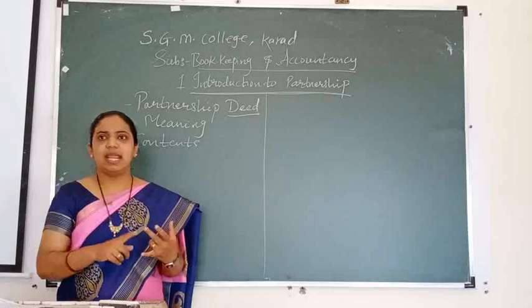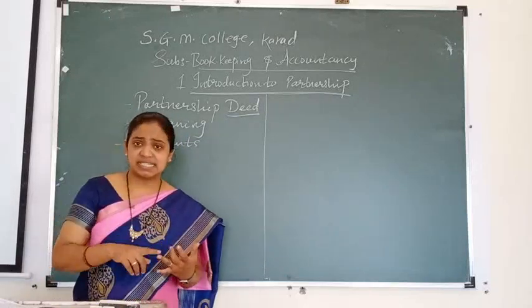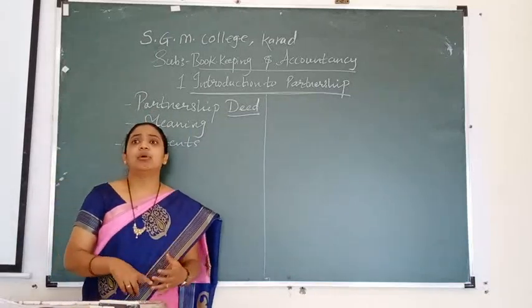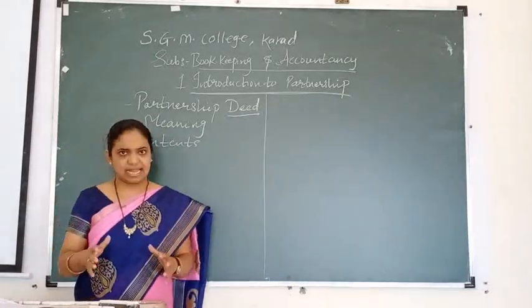Number one, the name and address of the business, where the main office is and where the branch offices are. Then the names and addresses of the partners, where they live exactly.